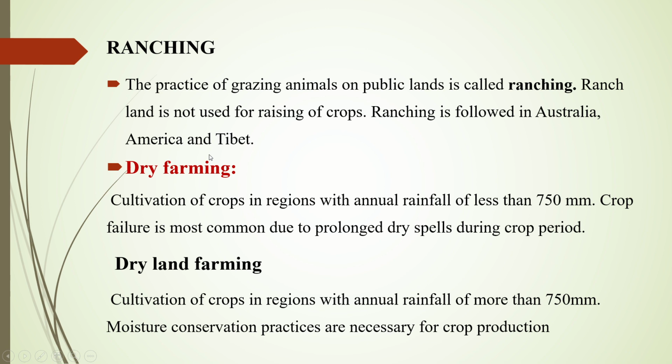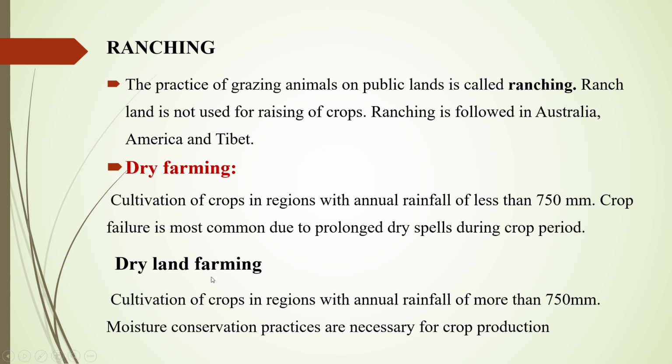Now we discuss dry farming. What is dry farming? Cultivation of crops in regions where the annual rainfall is less than 750 millimeters. Crop failure is most common due to prolonged dry spells during the crop period. So crop moisture management practices are followed in dry farming. Dry farming refers to those areas where the annual rainfall is less than 750 mm.